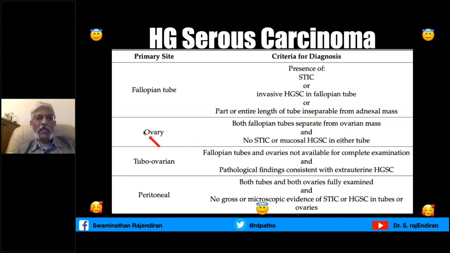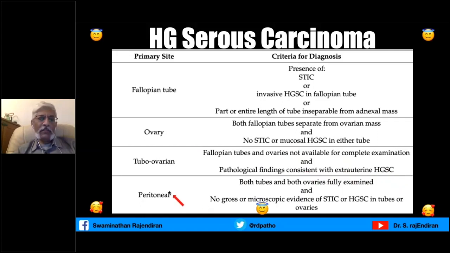If you want to say the high-grade serous carcinoma is arising from the ovary, both fallopian tubes should be separate from the ovarian mass. No STIC or mucosal high-grade serous carcinoma in tubes. Otherwise, the tube should be free of the lesion. If you want to call it tubo-ovarian, the fallopian tubes and ovaries are not available for complete examination, and pathological findings are consistent with extrauterine high-grade serous carcinoma.